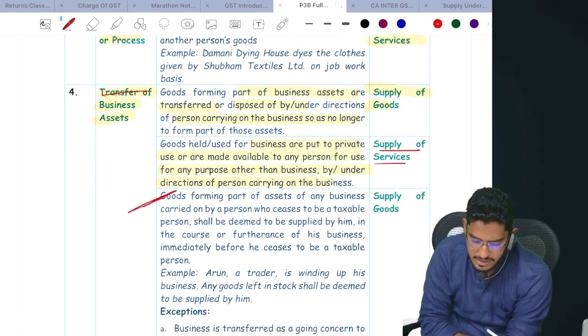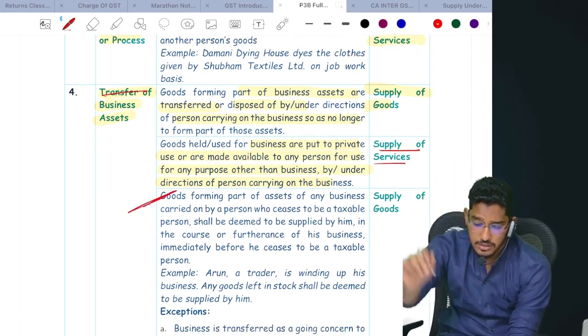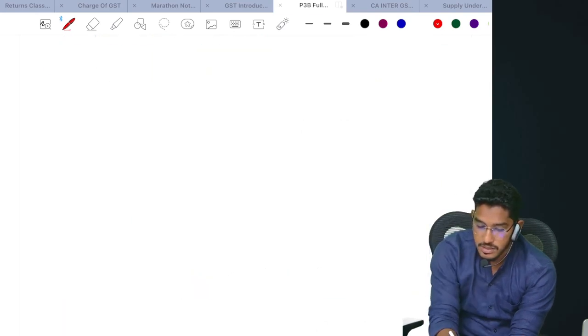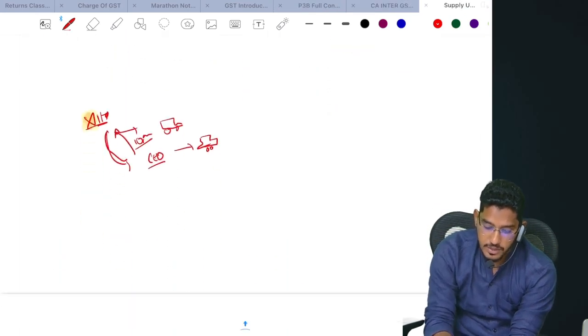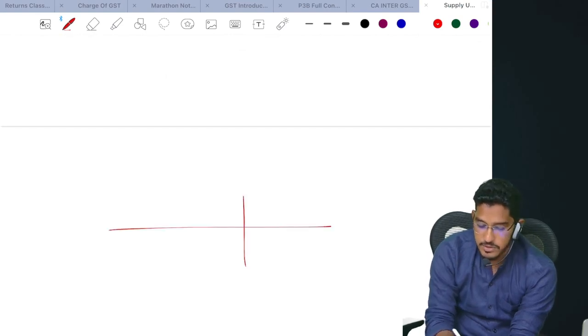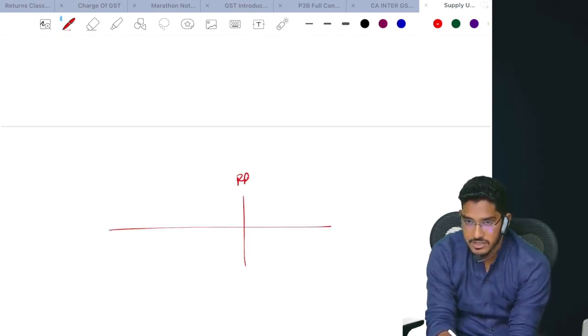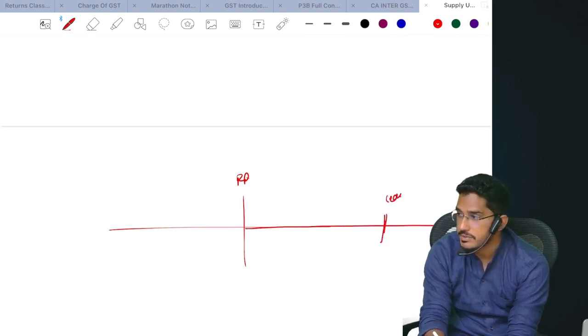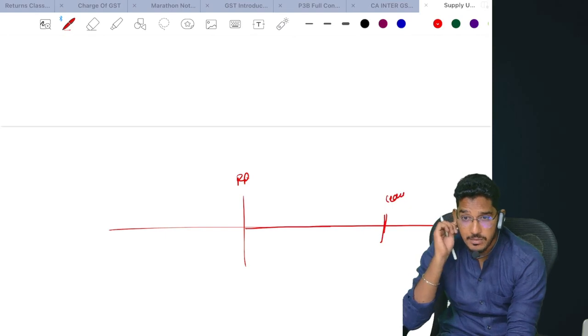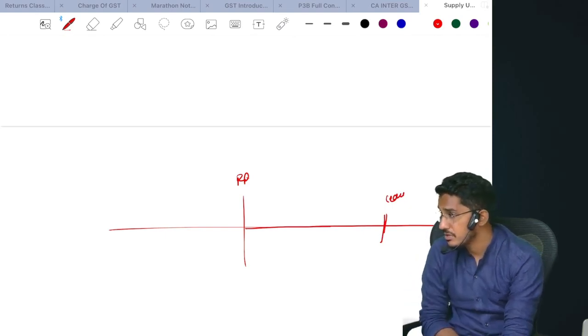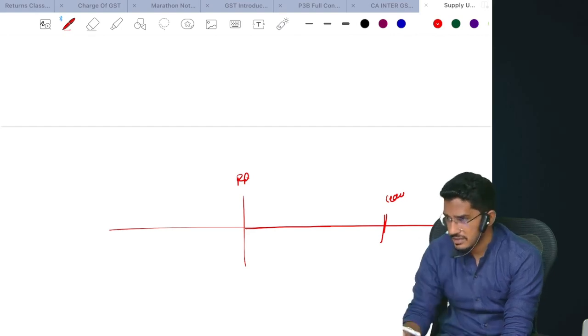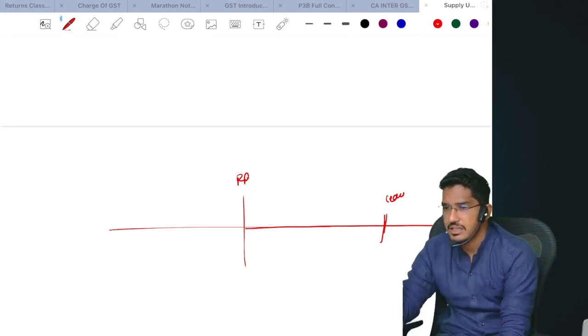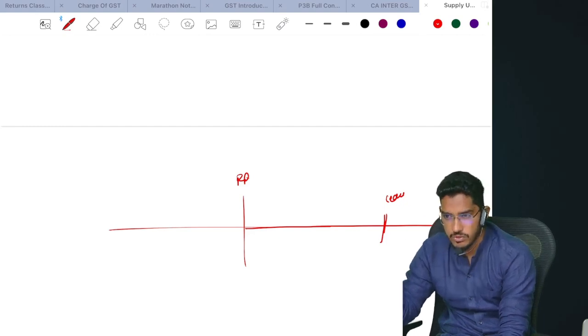Now this is an interesting thing. This is linked with the registration chapter. So what is this third point? Say, for example, you are a registered person. You have taken the registration under GST. On one fine day, you are ceasing to be a taxable person. What do you mean by ceasing to be a taxable person? You are no longer continuing to be a taxable person. Either you might be closing down your business, or you are no longer liable for registration, or you are cancelling your registration. Whatever could be the case.